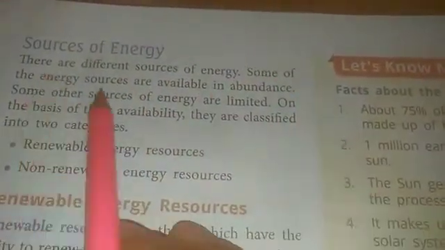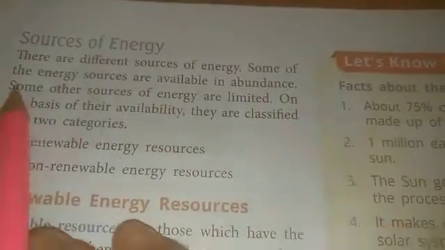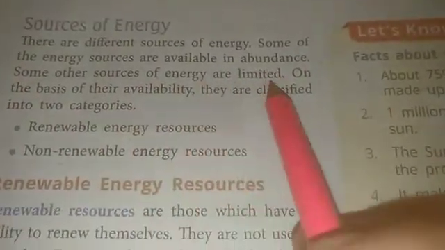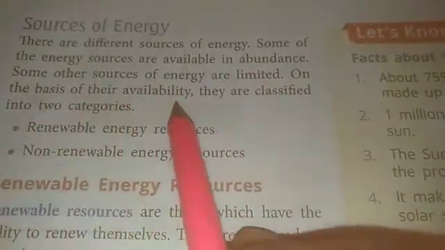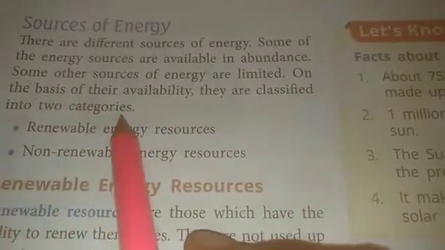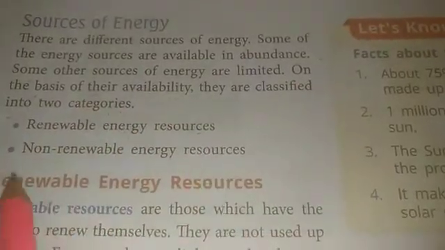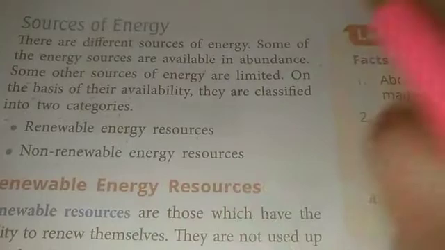Already we have learned the chapter up to solar cooker. Today we will start with the next topic, that is sources of energy. There are different sources of energy. Some of the energy sources are available in abundance. Some other sources of energy are limited. On the basis of their availability, they are classified into two categories: renewable energy resources and non-renewable energy sources.